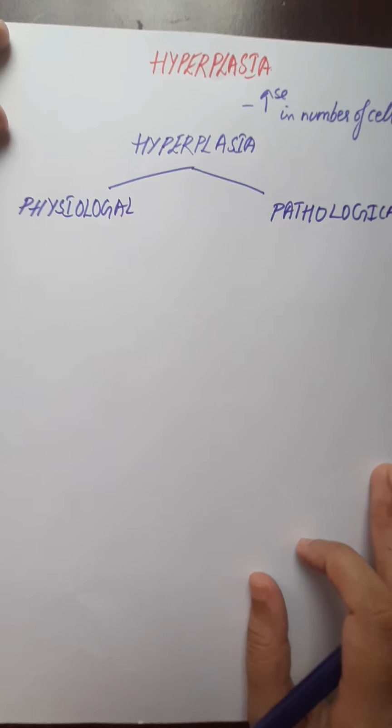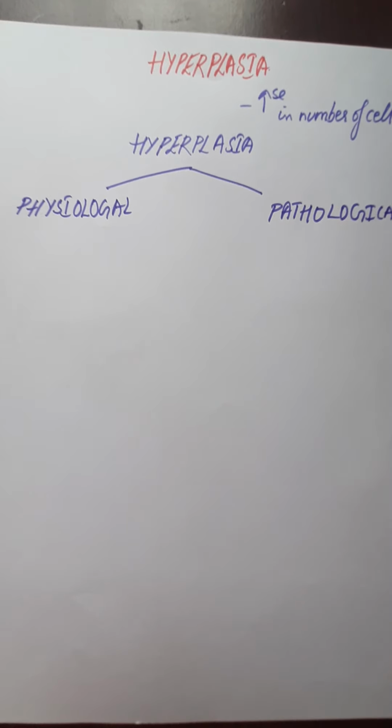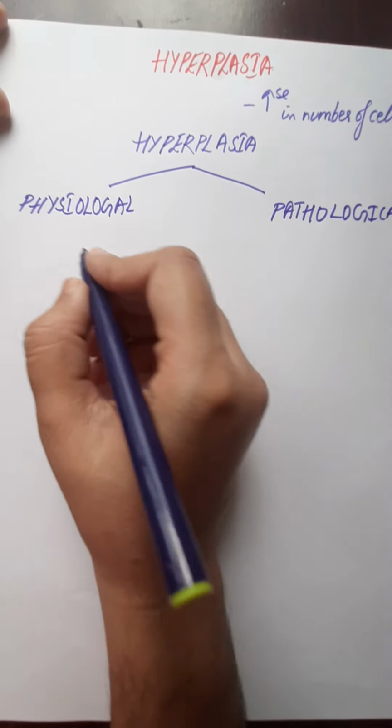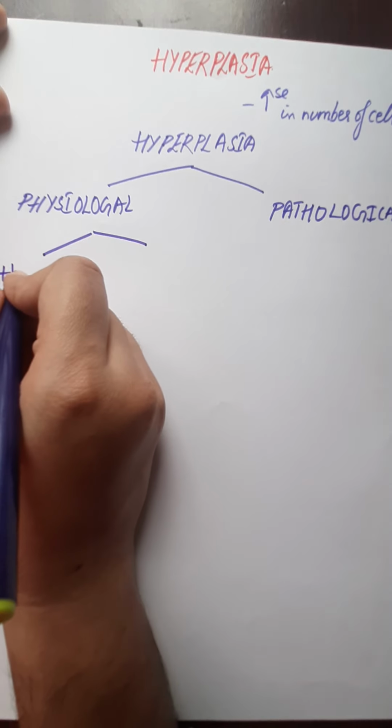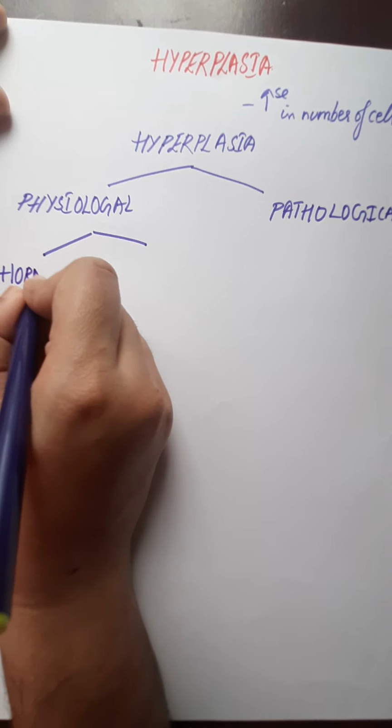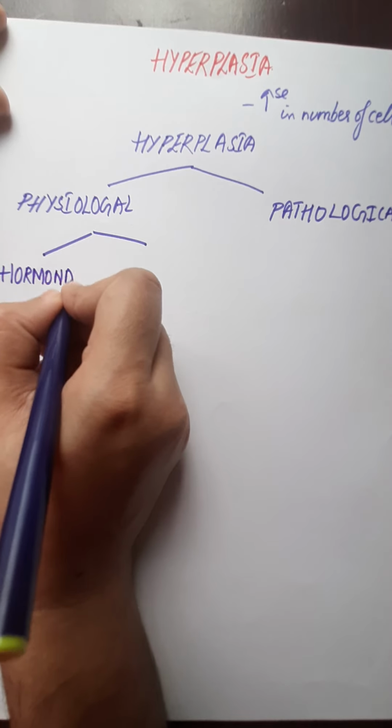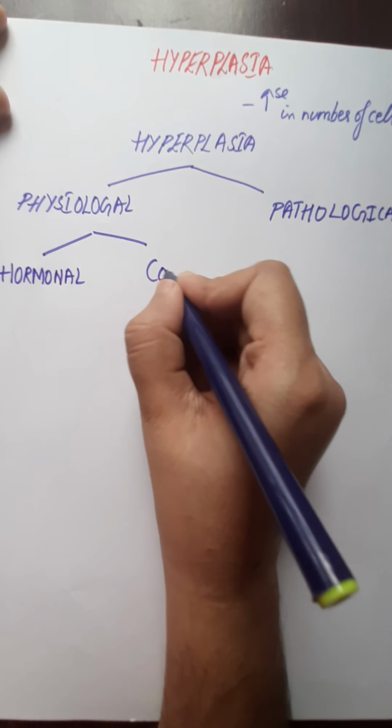In physiological hyperplasia, it again occurs in two ways. One is the hormonal way and the second one is the compensatory way.